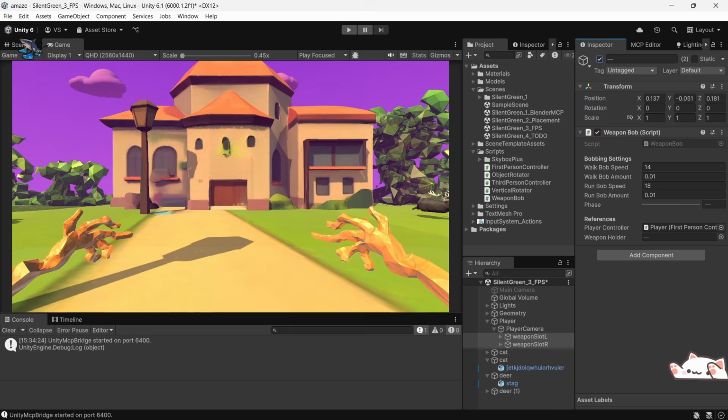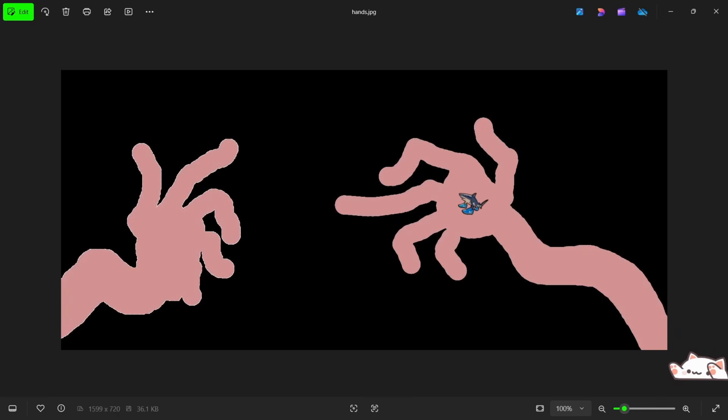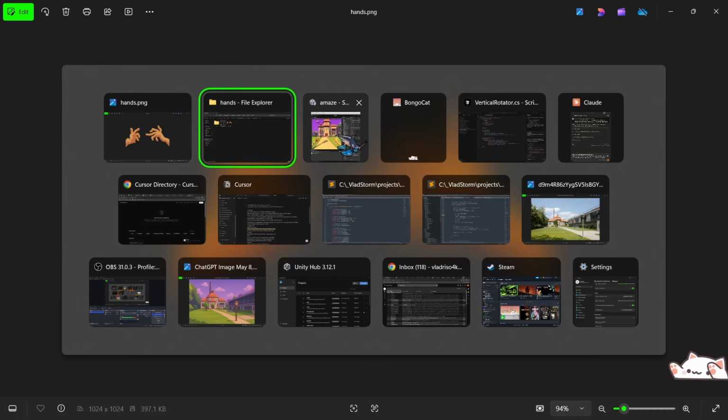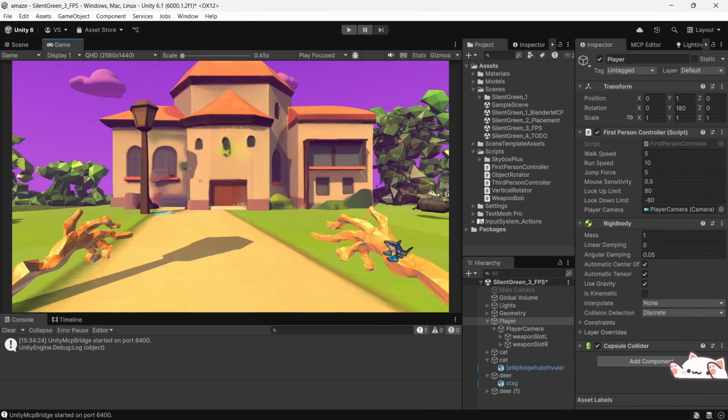As you can see, I created them basically the same way. So I just sketched out hands like this in Painter or Photoshop or something like this. As you can see, it's a doodle basically, super simple. Then I dropped it into ChatGPT and said, "Can you make them more like 3D and stylize them?" That's how they started to look. And then I dropped them to Meshy, and I would have a 3D model of them.